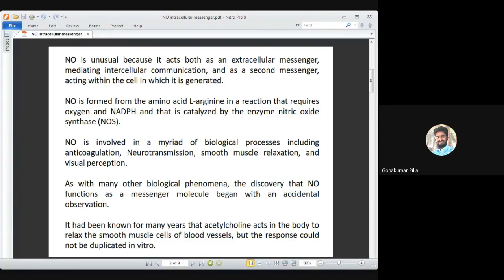His intention was not to understand NO as a messenger molecule, but he studied how exactly the function of smooth muscle cell relaxation happens. To understand that, he was studying the same, but during his study, he accidentally observed that it plays an important role as a second messenger.